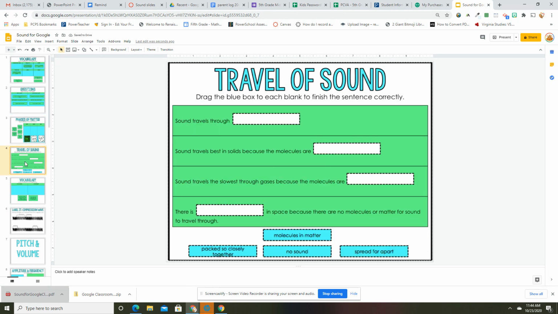Travel of sound, drag the blue box to each blank to finish the sentence correctly. Okay, I'm going to leave this one for you as well. Sound travels through blank. So which one does make sense? Sound travels best in solids because molecules are... Finish that sentence. Sound travels the slowest through gases because the molecules are... Finish the sentence. And there is blank in space because there are no molecules or matter for sound to travel through. Okay, we talked about that in our notes yesterday.